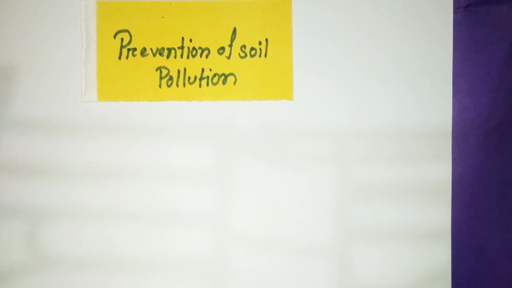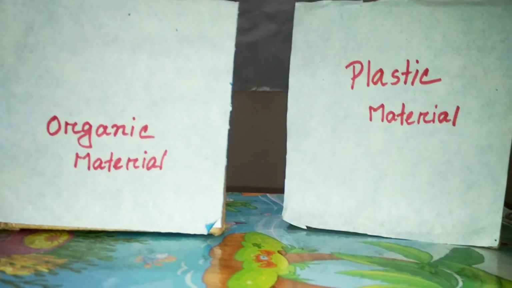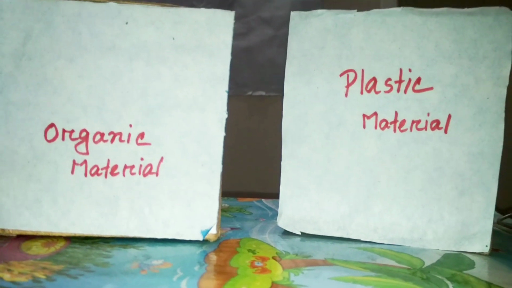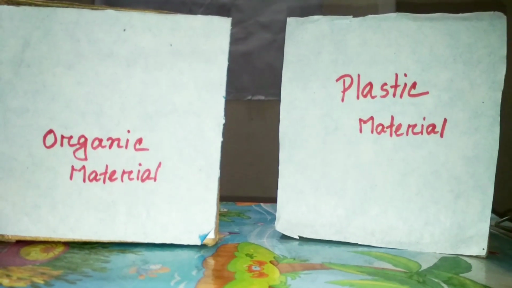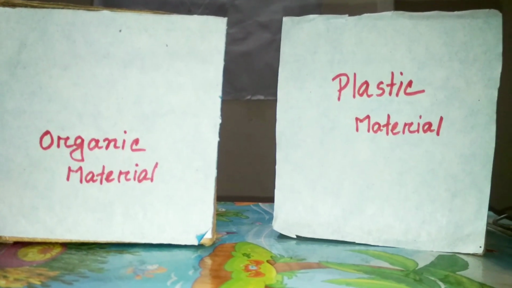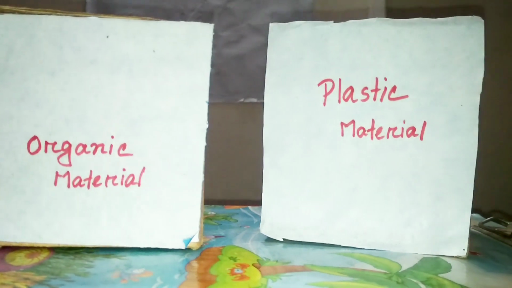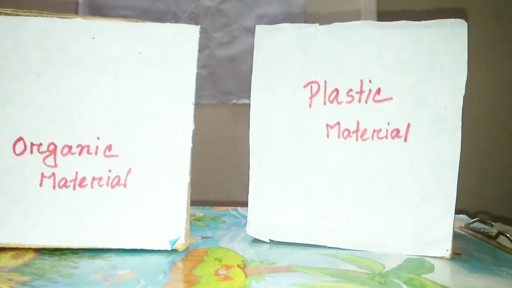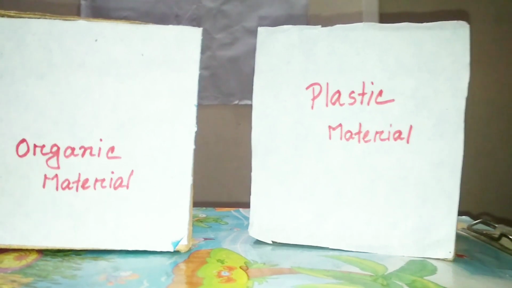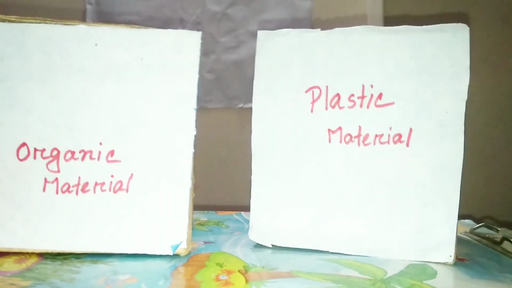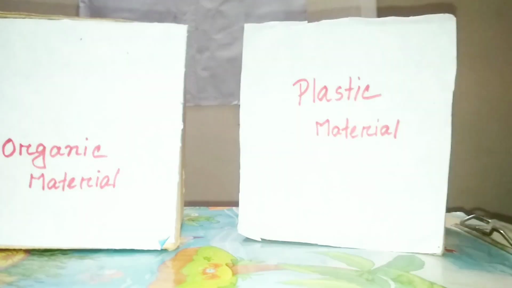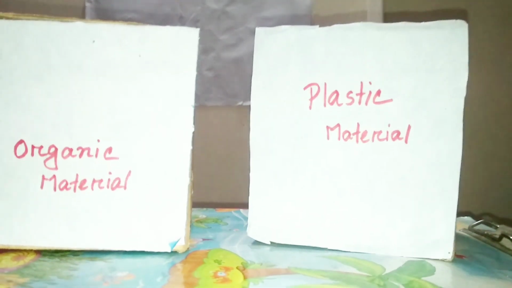Now we are going to learn prevention of soil pollution. The first prevention that we can take is to use separate bins. In one we can put the organic wastes, and in the other bin we can put the plastic materials or waste that we are not going to use, so that we can separate the wastes.